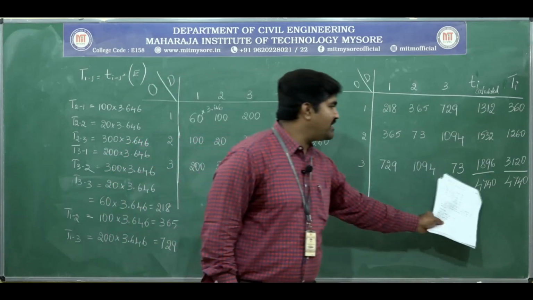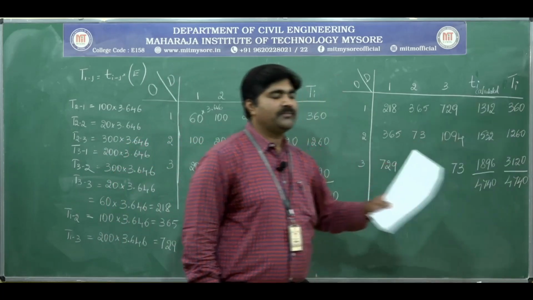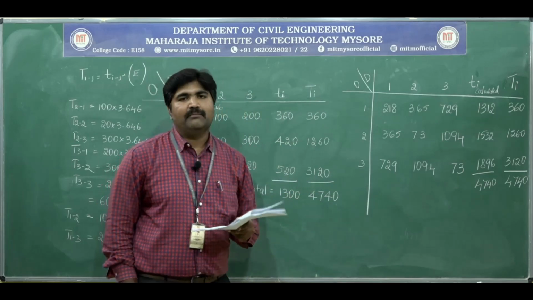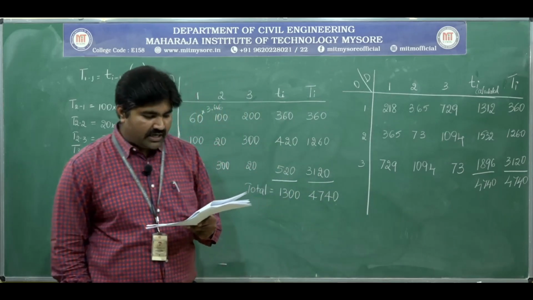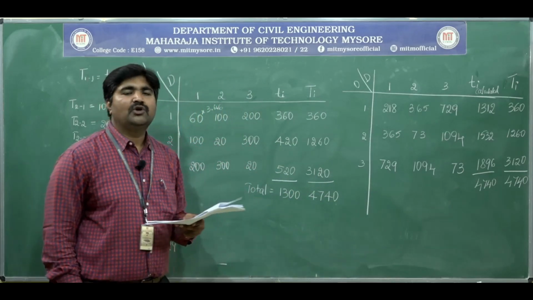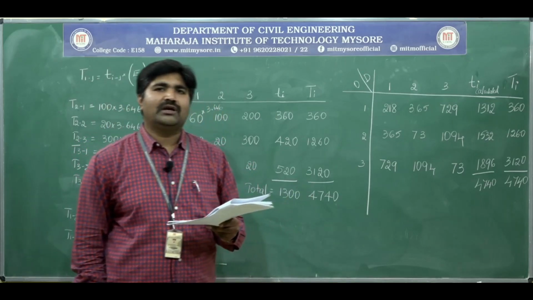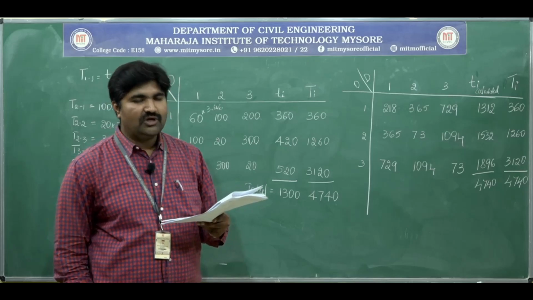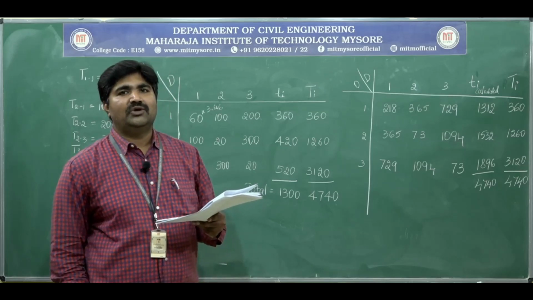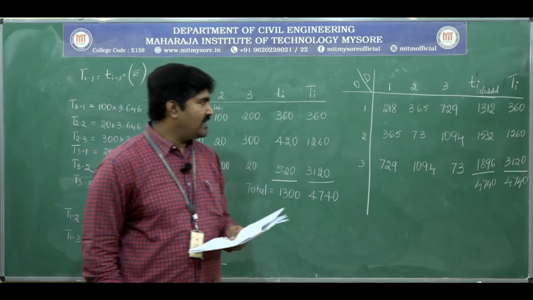But total trips generated in each zone do not tally with the given values.